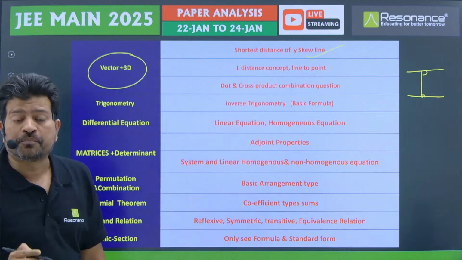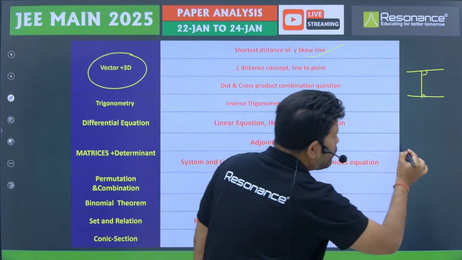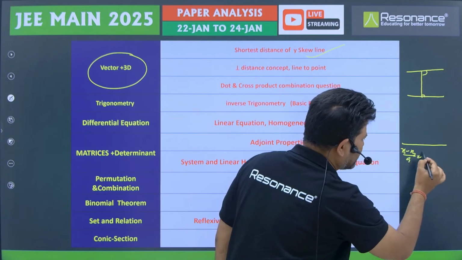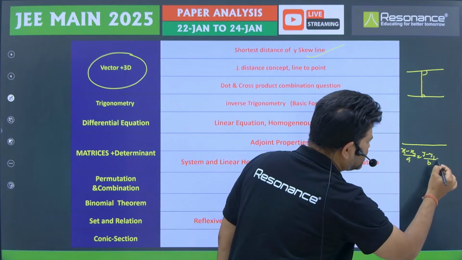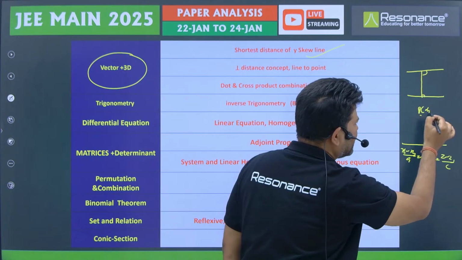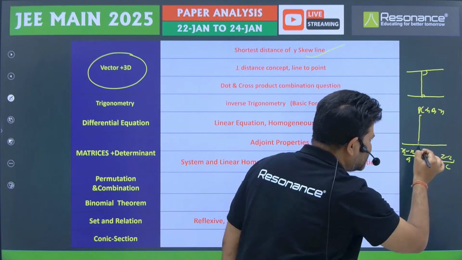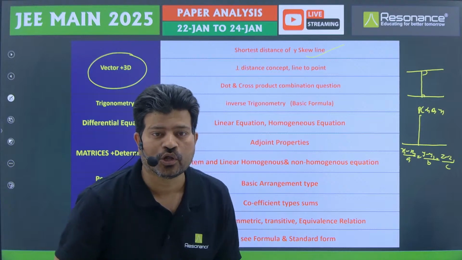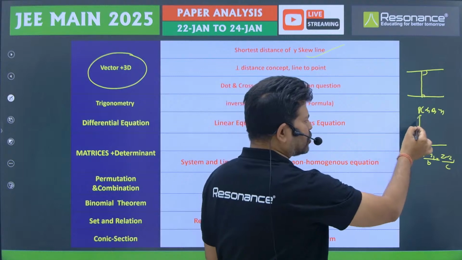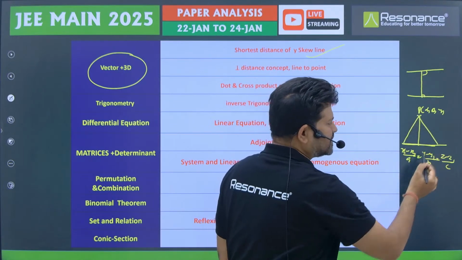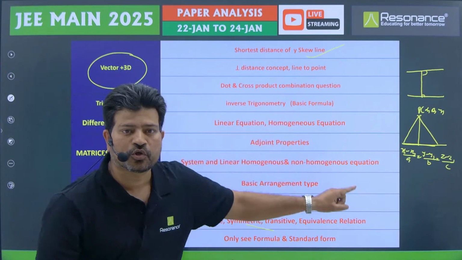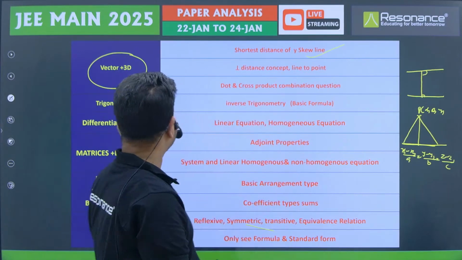The perpendicular distance concept, not from the plane, from the Cartesian equation if it is given in this format. From any point P, alpha, beta, gamma, this distance, that type of question is also important. In one of the questions, they ask, from this one we can draw the triangle, this length is given, then we have to find the area. Once you know this concept, you can easily solve the sum.